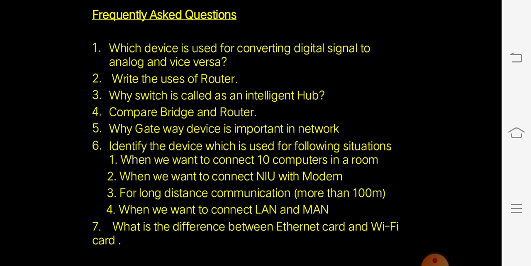What is the difference between Ethernet card and Wi-Fi card? Ethernet card is a wired card, whereas Wi-Fi is a wireless card. Both are used for networking.